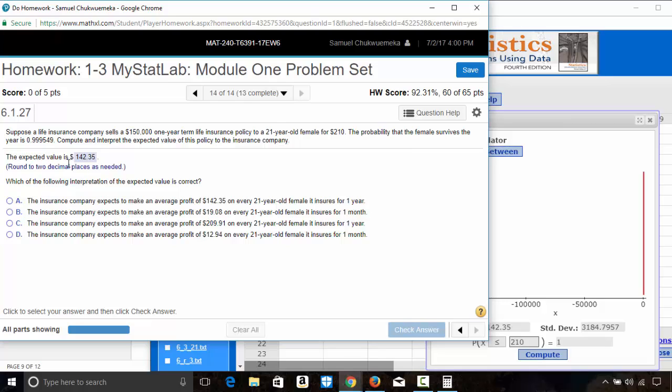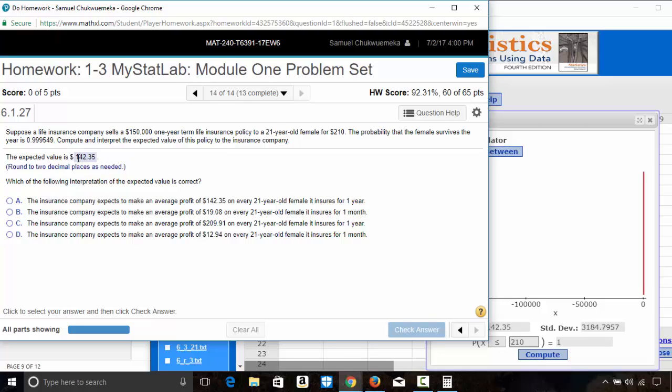Which of the following interpretations of the expected value is correct? This is one of the applications of this for the insurance company. This means that the insurance company expects to make an average profit of $142.35 on every 21-year-old female it insures for a year.